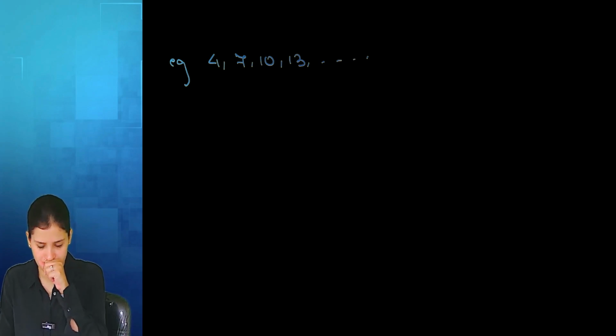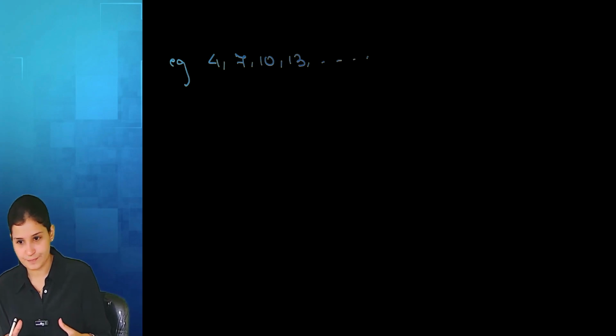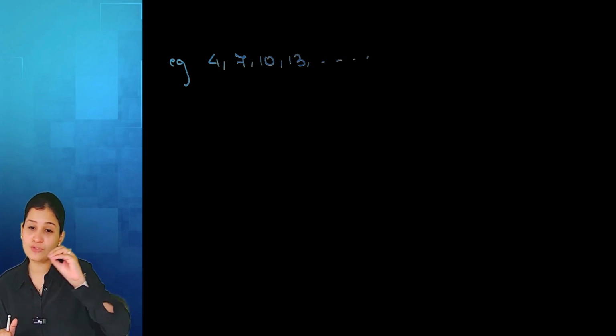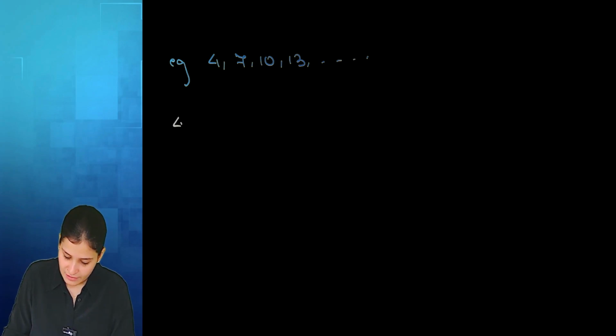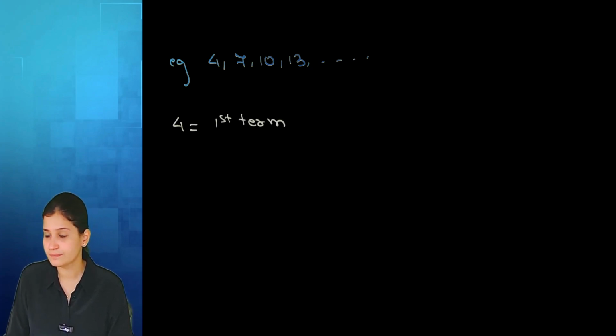16. Plus 3, plus 3, plus 3. So here, yes, it is a sequence. The differences are the same. In this case, I am associating 4. Here, 4 is the first term. Can I say that? 4 is my first term.